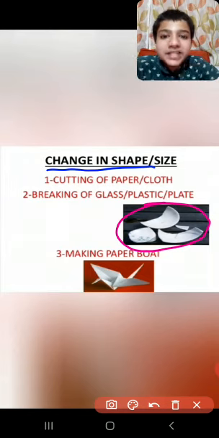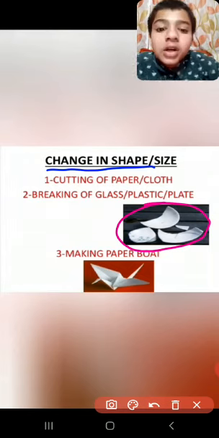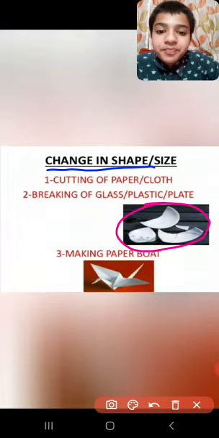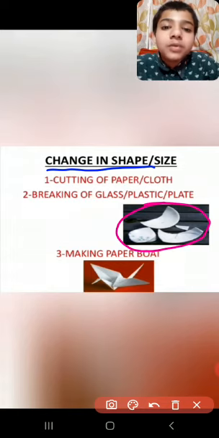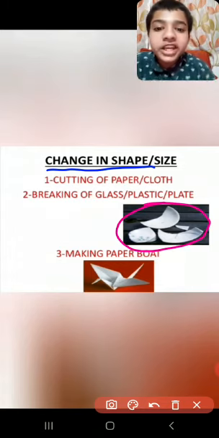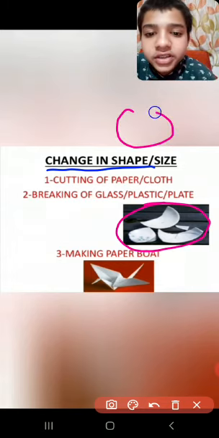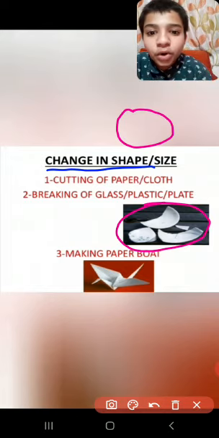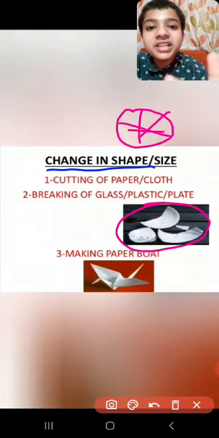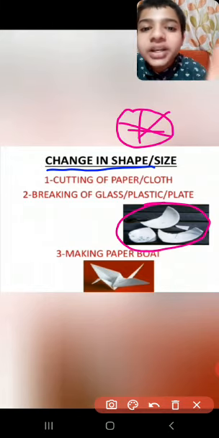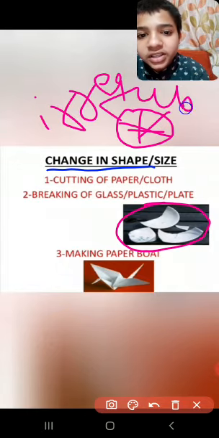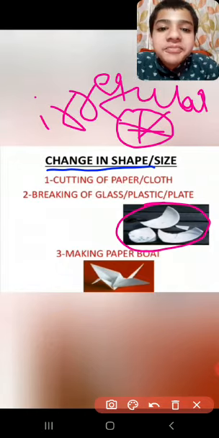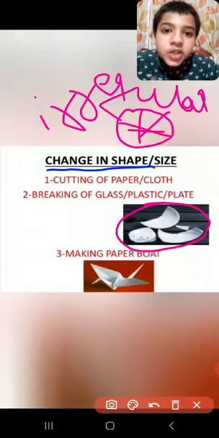When it is in pieces, what do you observe? You observe that its shape is changing. At first it was round in shape. Now when you broke it, it is in many pieces, which means it is irregular in shape. That's why shape changes. Did you understand?